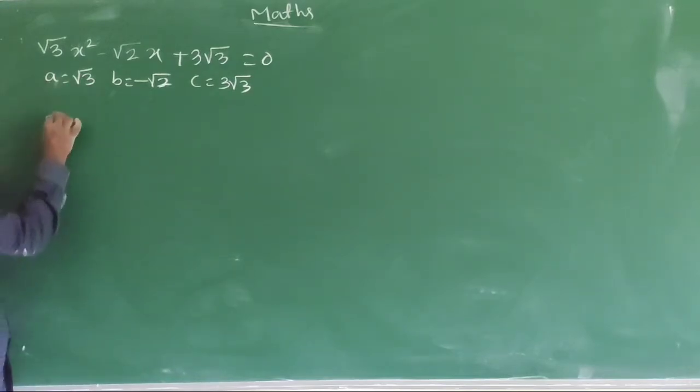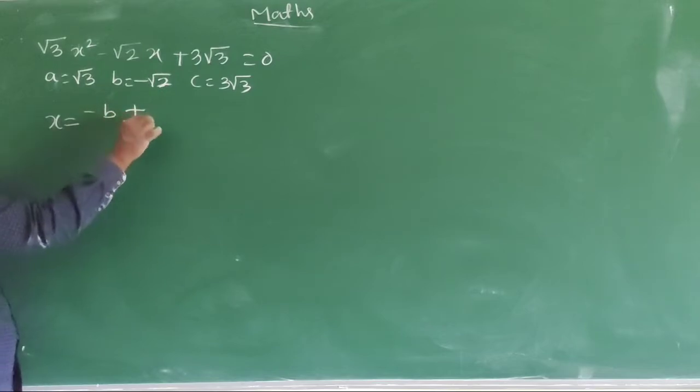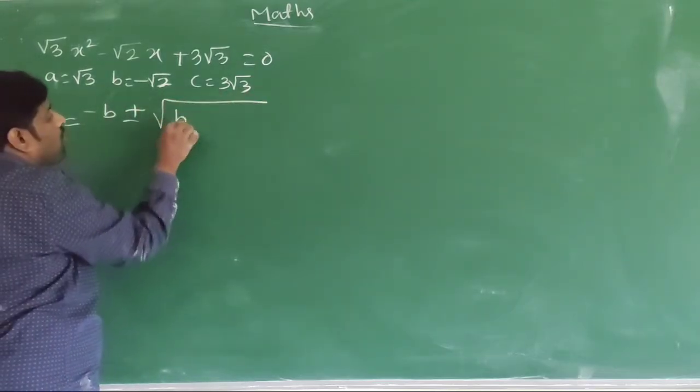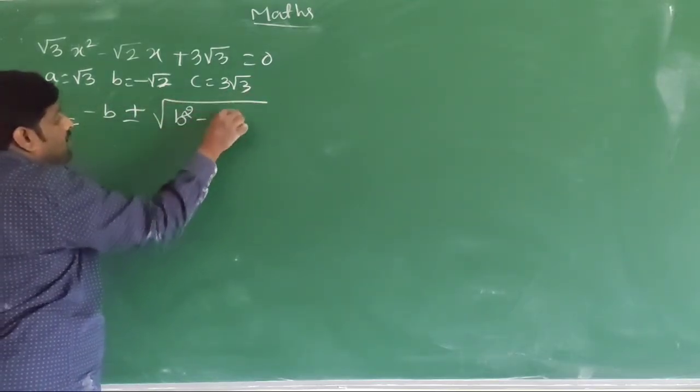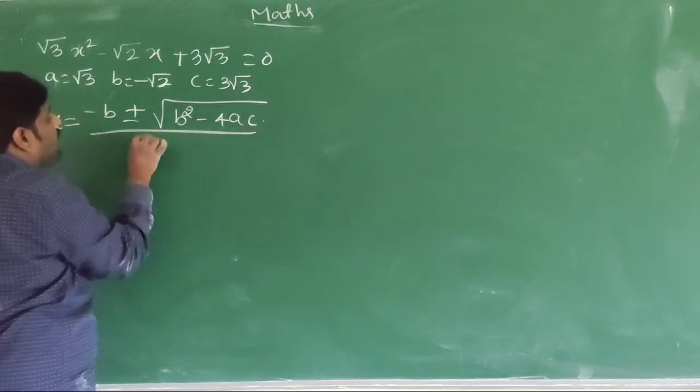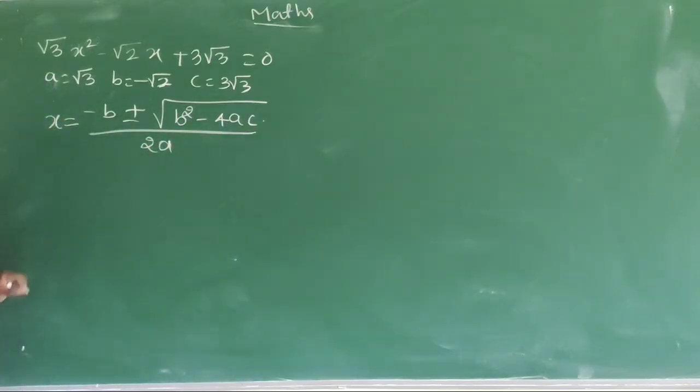Here the formula is x is equal to minus b plus or minus square root of b square minus 4ac divided by 2a.